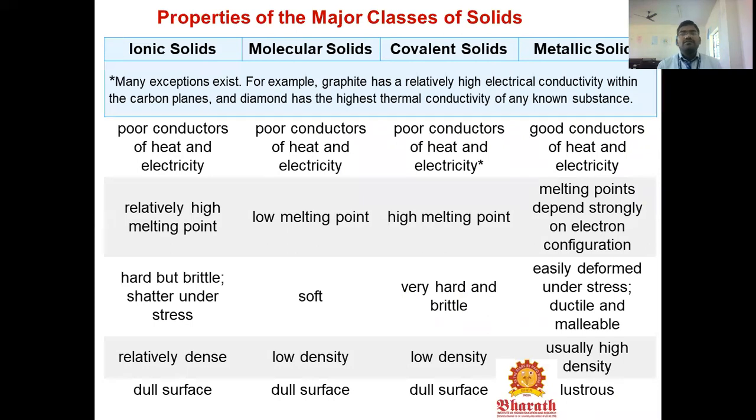There are four major classes of solids: ionic solids, molecular solids, covalent solids, and metallic solids. Now the difference between the four major solid compounds.